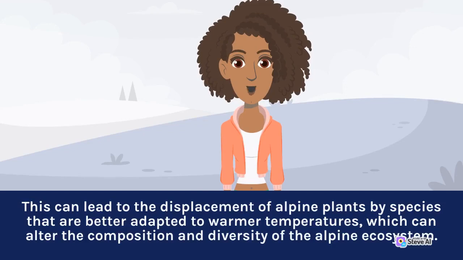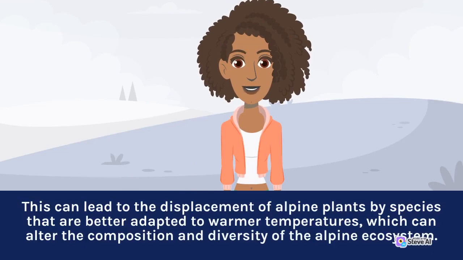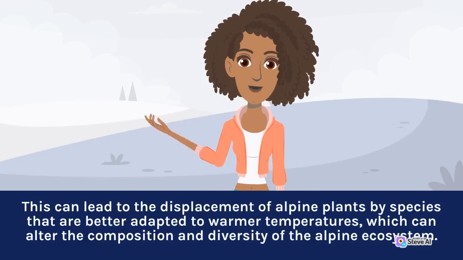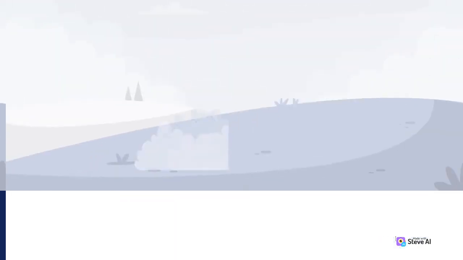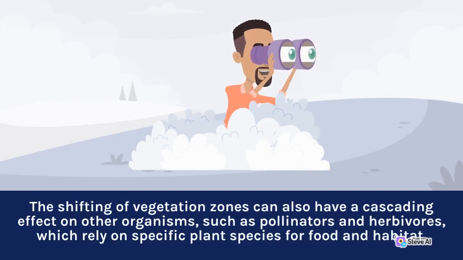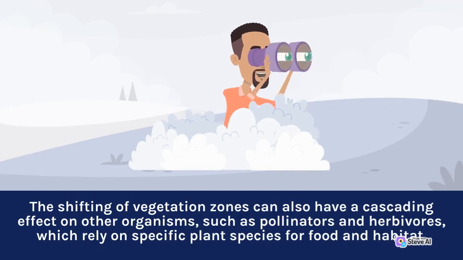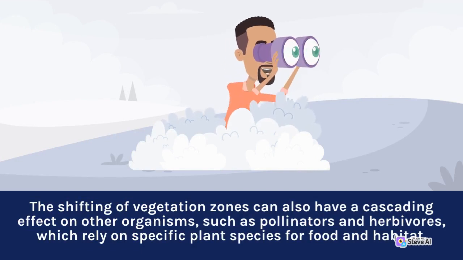by species that are better adapted to warmer temperatures, which can alter the composition and diversity of the alpine ecosystem. The shifting of vegetation zones can also have a cascading effect on other organisms, such as pollinators and herbivores, which rely on specific plant species for food and habitat.